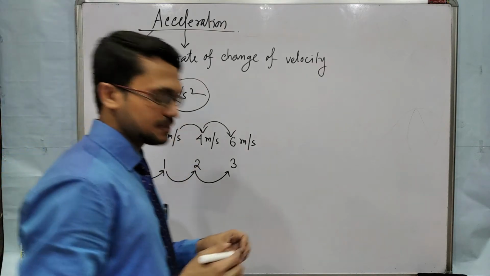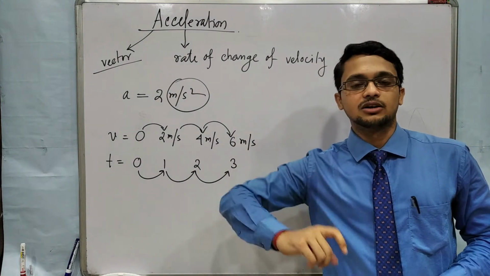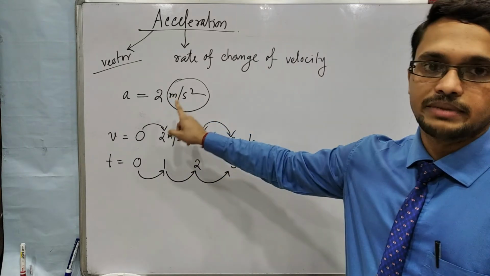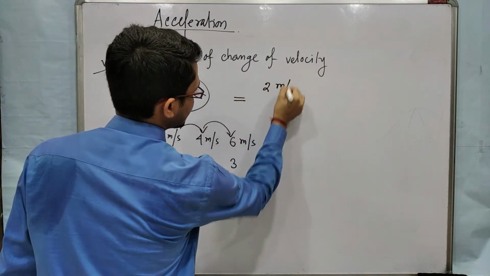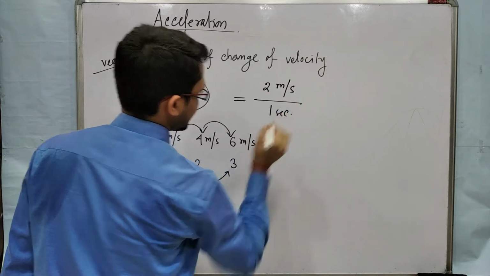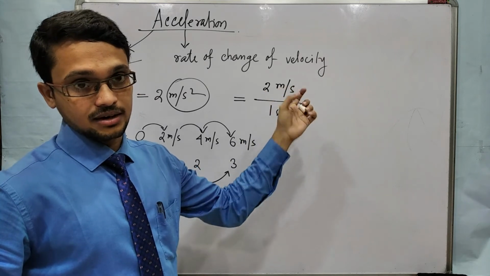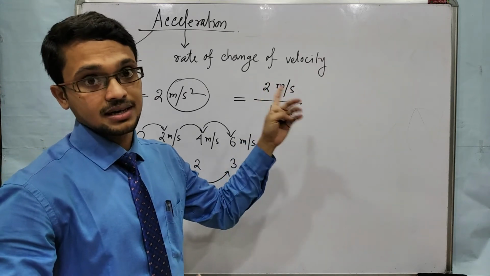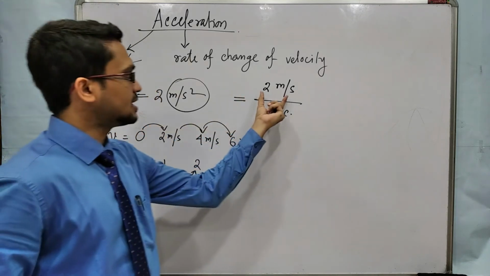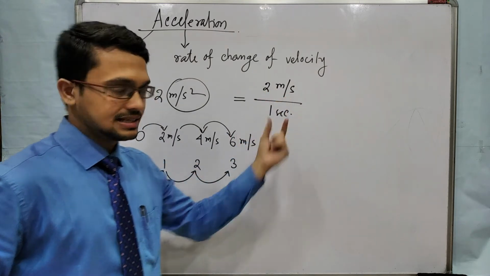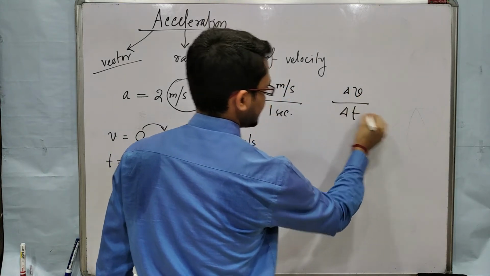So acceleration is 2 meter per second square. That means in each equal interval of time, the velocity of that moving object increases by 2 meter per second. So we can write it like this: 2 meter per second by 1 second. That means in each 1 second, velocity increases by 2 meter per second, or change in velocity is 2 meter per second. So the numerator part is change in velocity, denominator part is change in time.